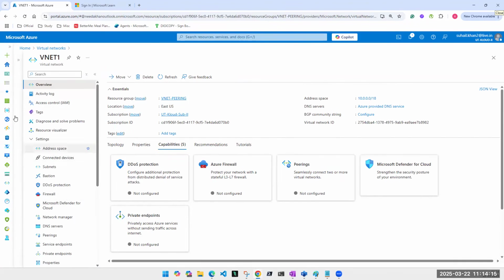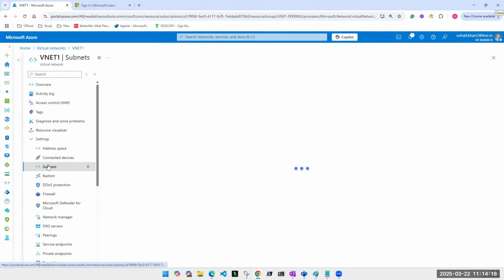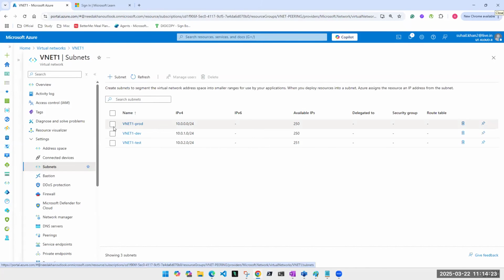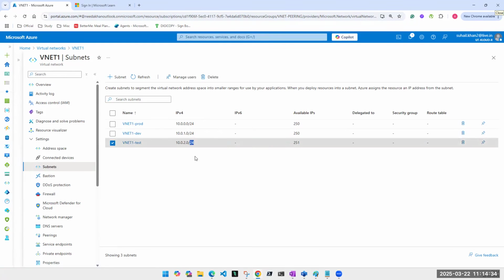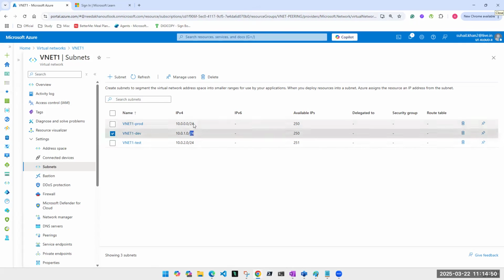Yes, guys, I came here and I see that this virtual network has three subnets: prod, dev, test. Right? I think this will have machines. Look at this: CIDR /24, how many IPs do we get? Total 256, usable 251. Yes, minus 5 is the formula. Here I see CIDR is /24 and available IPs are 250, which means